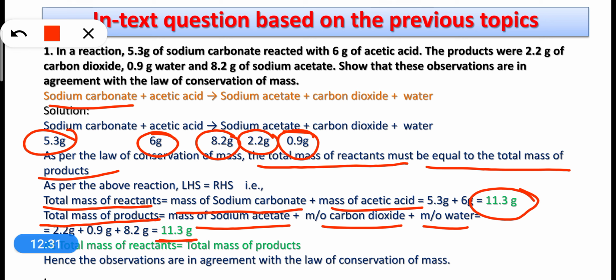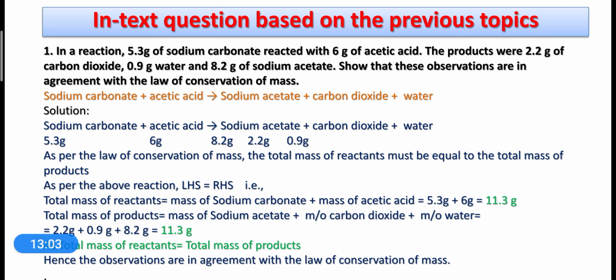So here you can see that the total mass of reactants is equal to the total mass of products, as given in the data. So the data is actually following the law of conservation of mass, because here mass of reactants is equal to mass of products, and this is what the law of conservation of mass states, that the mass of reactants should be equal to the mass of products. So hence the observations are in agreement with the law of conservation of mass. So this is how you will write the answer of this question.